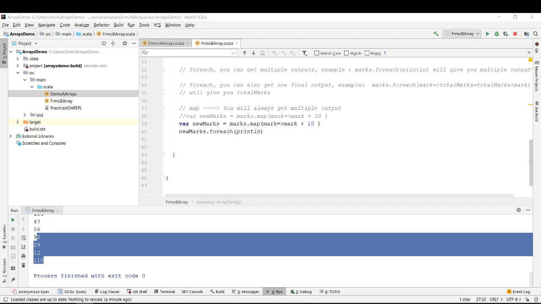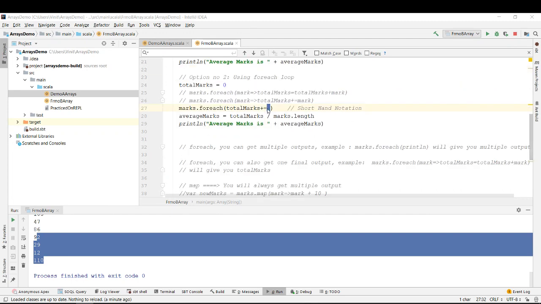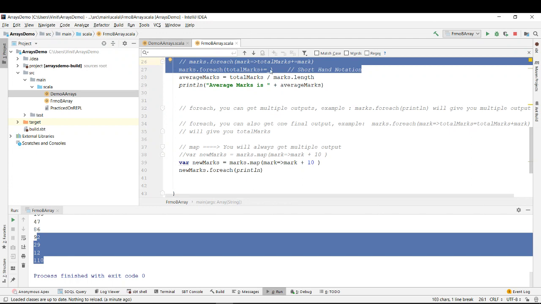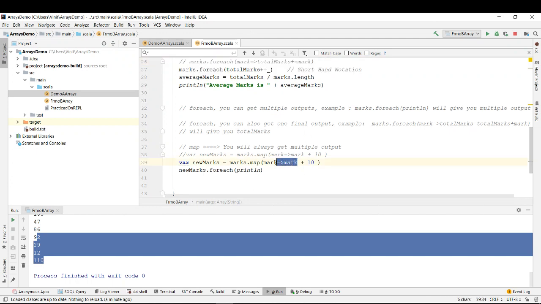If I want to replace with a shortened notation like we did in this example, where you replaced this mark with an underscore, how will it look? Underscore plus 10. Underscore plus 10, right?